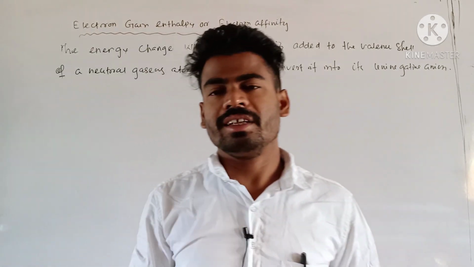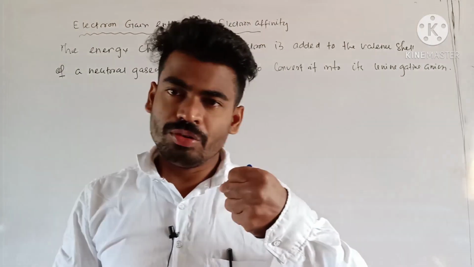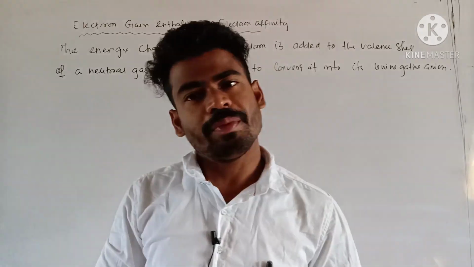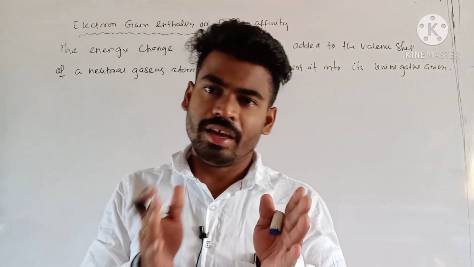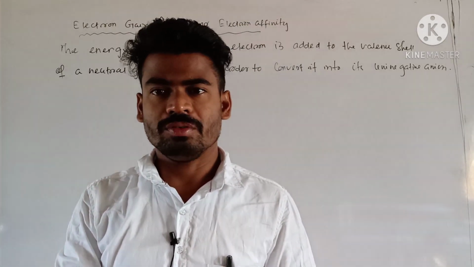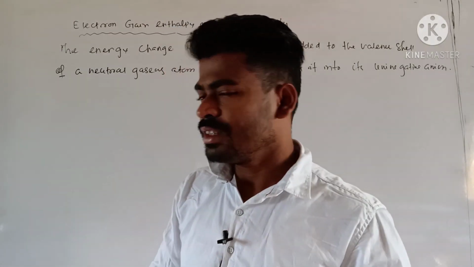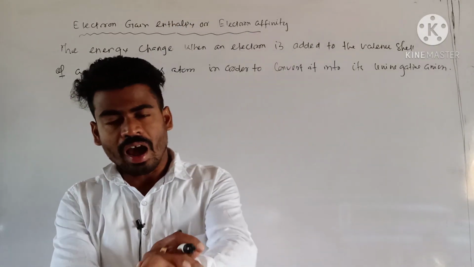In case of ionization energy, whenever you are removing an electron from the valence shell, then what happens? A positive cation was formed in that case. But right now the electron is added to the outermost shell.